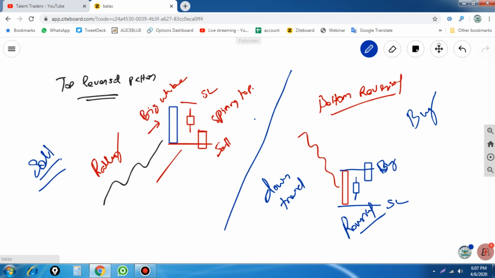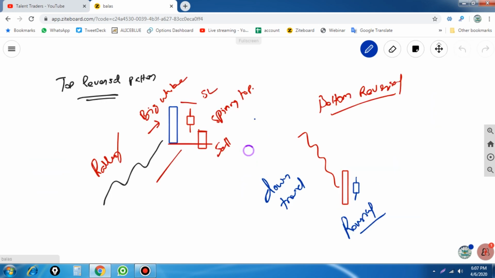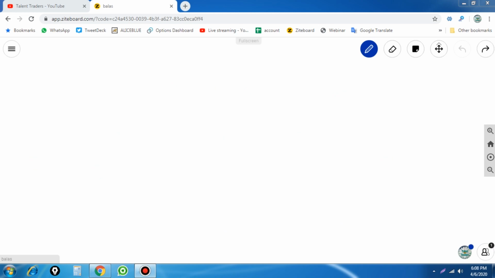So again, another spinning top can become an evening star. How can we go for an evening star? The evening star candle forms higher than the previous candle. Okay, let's move on to the spinning top becoming an evening star.